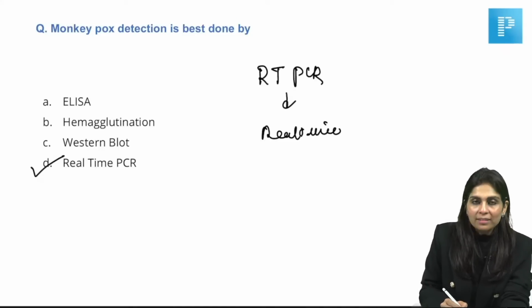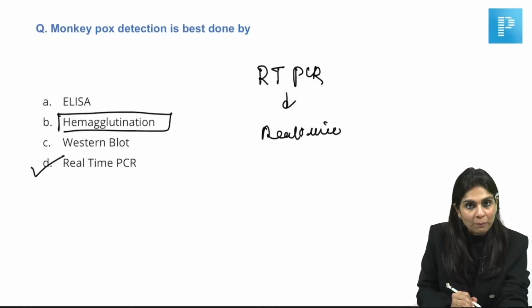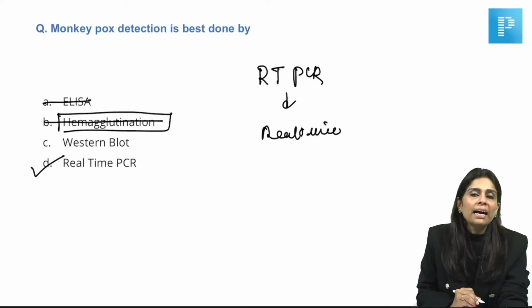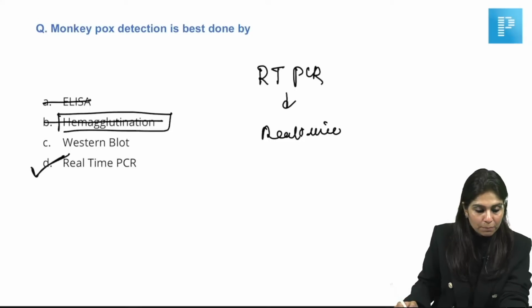And I saw that in a few of the online sessions, many have been asking about hemagglutination. Hemagglutination is a diagnostic method that is used only when the virus can express hemagglutinin. So what are the viruses which express hemagglutinin? Only flu viruses, right? Influenza viruses express hemagglutinin. Only in that case this can be used. ELISA, antigen-based ELISA or antibody-based ELISA, cannot be specific because there can be cross-reactivity. Okay, so the right answer here is real-time PCR.